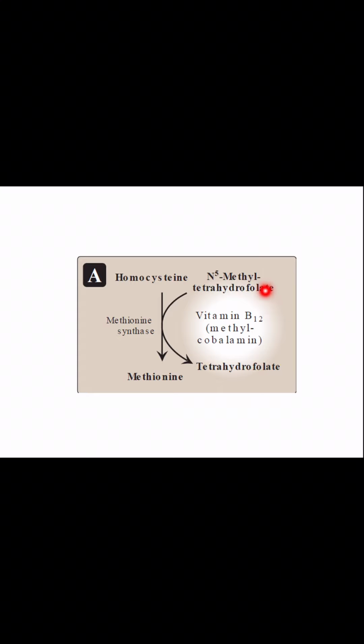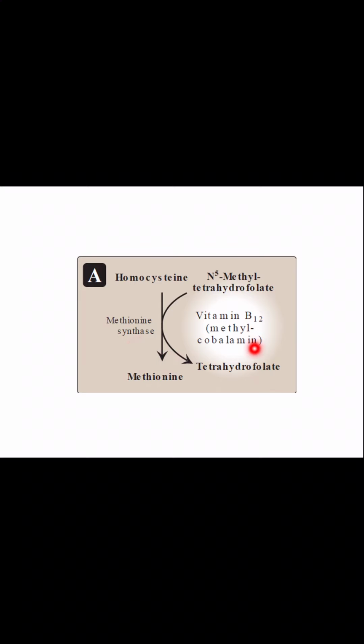Once you know what the role of vitamin B12 is in this process, you will understand that folate trap also. So, for conversion of homocysteine to methionine, we studied in the chart that N5-methyl tetrahydrofolate is needed, which gives its N5-methyl group to homocysteine, and this homocysteine is thus converted into methionine by methionine synthase, and tetrahydrofolate comes here.